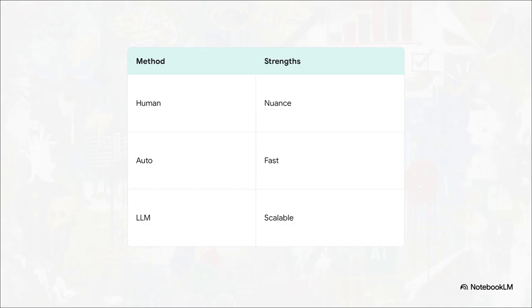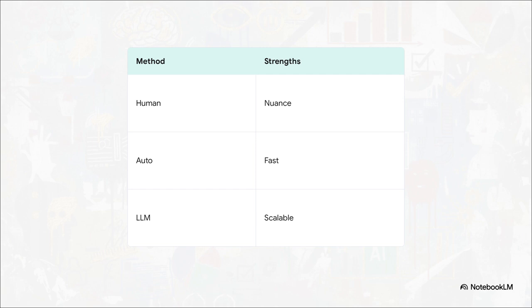And measuring those criteria requires a highly strategic, hybrid approach. Human evaluation is fantastic because it captures incredible nuance, subtle tone, and deep context. But paying human experts is slow and expensive. Autometrics, which are basically traditional code checks, are incredibly fast for enforcing clear rules, like making sure an output is strictly under 150 words. But they're way too rigid to grade open-ended, creative language.